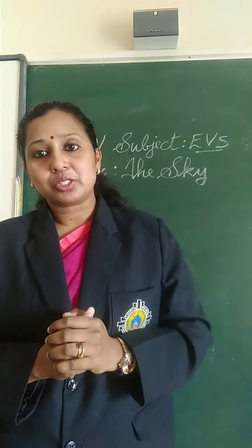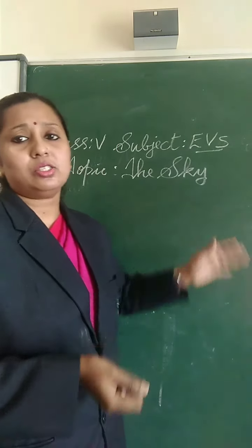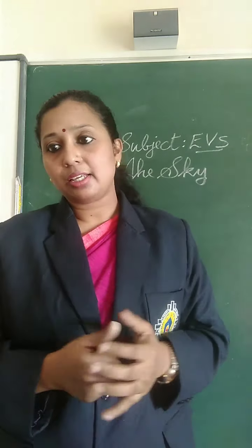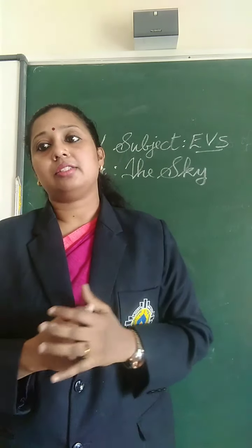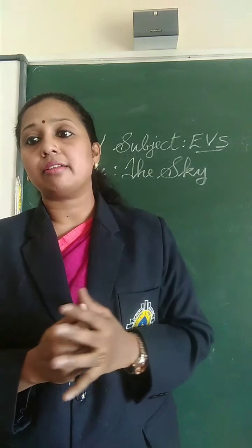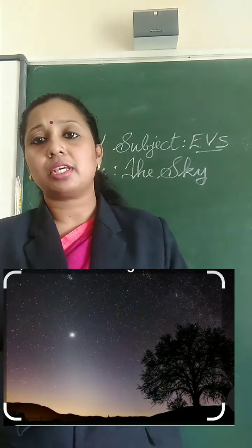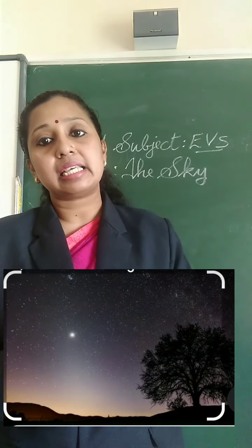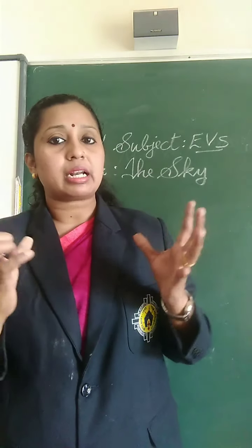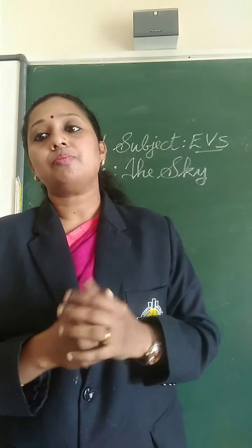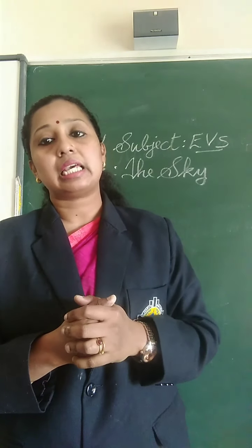So today we are going to study the 14th lesson, the sky. Everyone might have seen the sky, isn't it? Have you watched the sky in the evening? Yes, you will see some stars here and there in the hazy sky. What do we mean by hazy sky? Hazy means not clear. So mainly in the evening you can see stars here and there in the hazy sky.